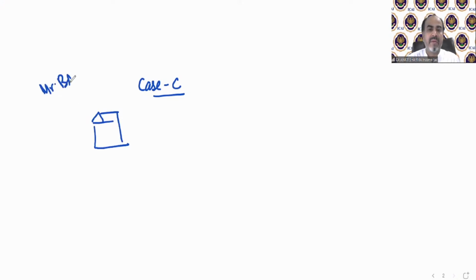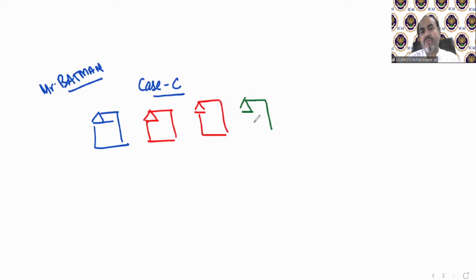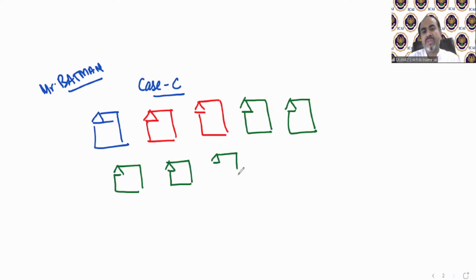if there is Mr. Batman who is having multiple houses. So C is not a solution case technically. C technically guides you that if you have multiple cases, then where these cases should be transferred to solve. So Mr. C is a very rich person. You can see that he has 8 houses. So if you have multiple houses, then case number C will come into force, or if you have multiple cases, then also case number C will be applicable.